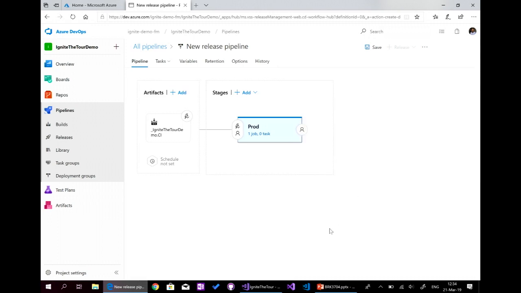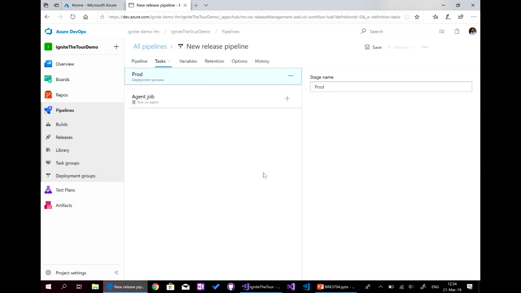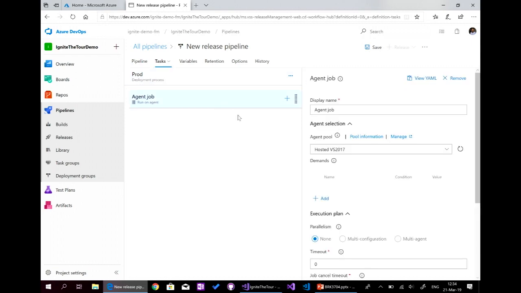And here we have our environment. Till now, we have nothing inside this. So I'll click on task and job. And here, I can have many agents. So sometimes I have many projects with many languages. So we have many agents. One that is based on Windows. The other is based on Ubuntu or Linux. So it depends. Here, no worries for me since I'm using .NET Core, which is cross-platform, supported anywhere.